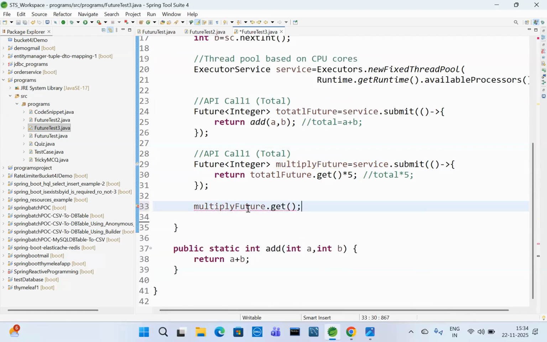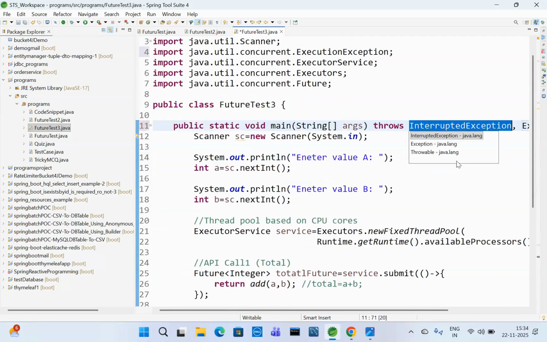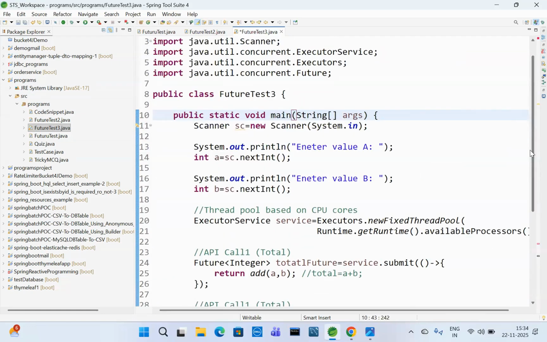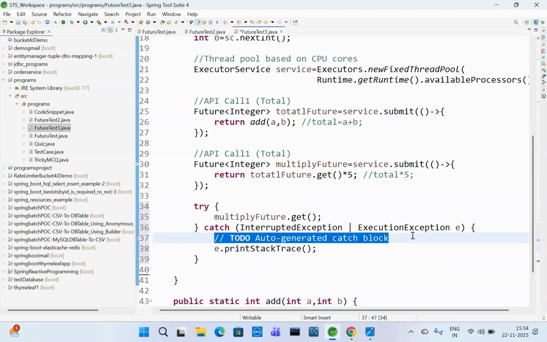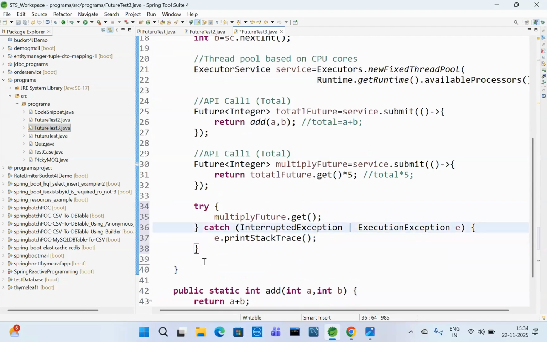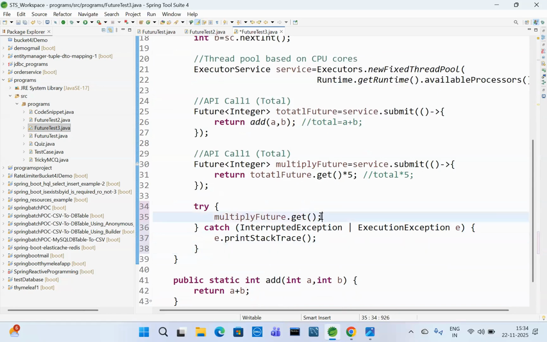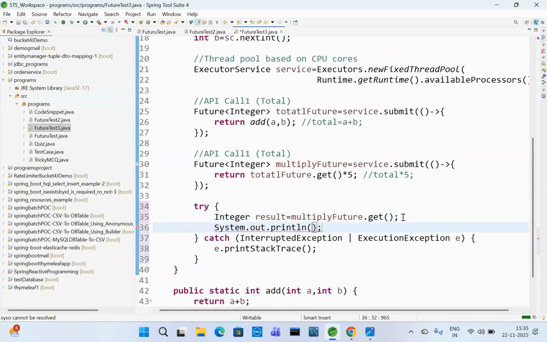We need to handle the exception, so use try catch, surrounding with try catch. What will it return? It will return an Integer. Integer multiplied result. So System.out.println result.